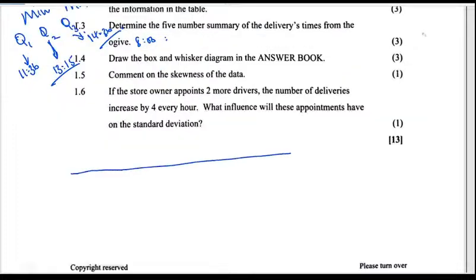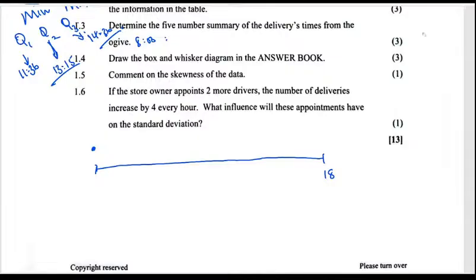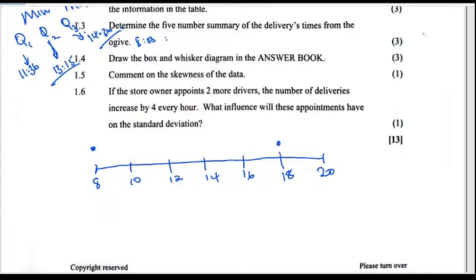Okay, so let's see. My lines need to be investigated. Why are they so skewed? Okay, let's have that. So this is our minimum, which is 8. This is our maximum, which is 18. It's not going to make sense. So let's have 8, 10, 12, 14, 16, 18, and maybe 20.